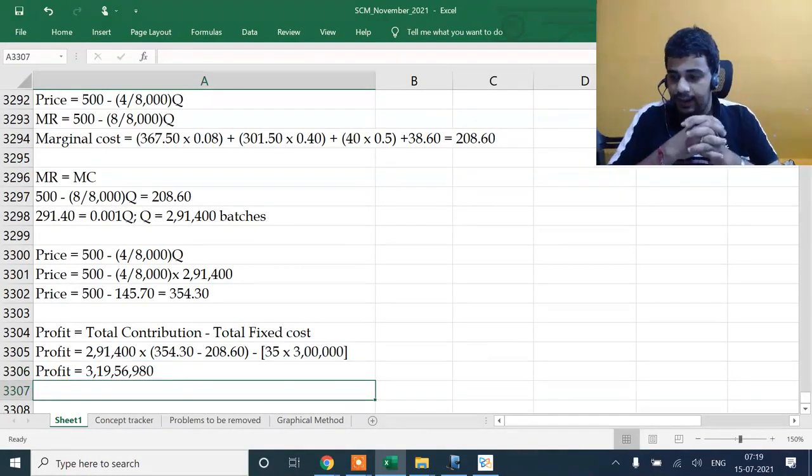Profit is 3 crore 19,56,980. That's the amount of profit.